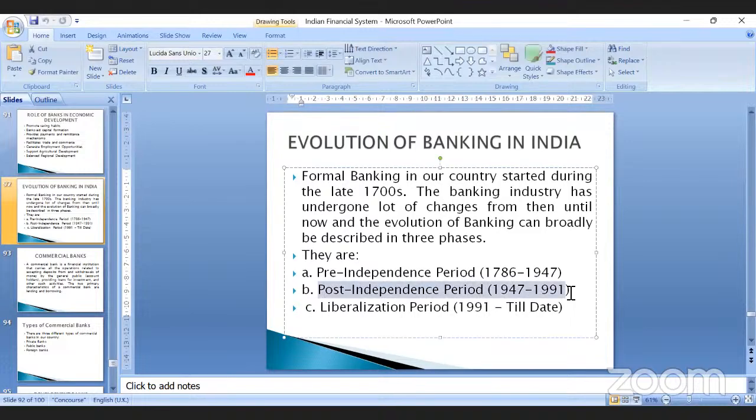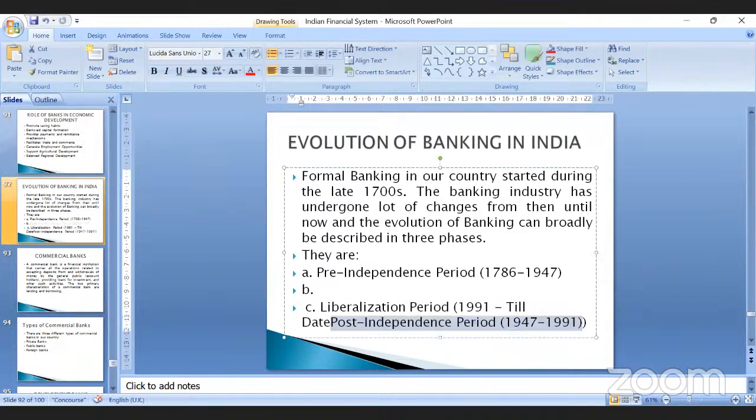After the pre-independence period, we have something called the post-independence period. That is after India got its independence in 1947. Of all these major banks, only certain banks were nationalized. There were several other banks which were under the clutches of private individuals, which was a cause of concern because the majority of the people's money or share was in the hands of private individuals. So with the aim to solve this problem, the government decided to nationalize all the major banks.